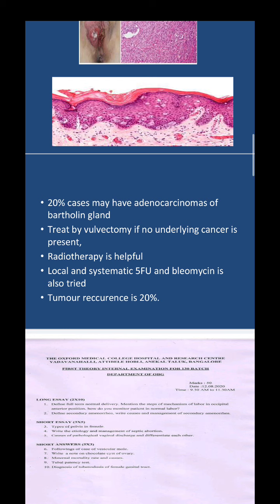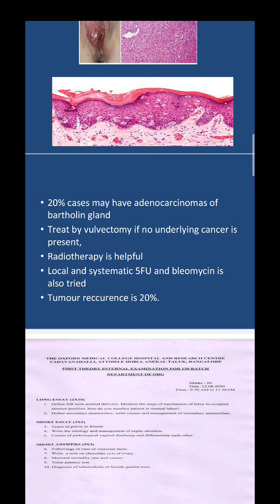Then along with that, you have to write the indications and contraindications and any other similar tests which are there. Those, if you mention the names, it is more than enough. But when they have just asked tubal patency test as a vague question, they have not mentioned anything specific, like say indications of tubal patency test, then you have to mention everything, but a single line will be enough for a 3 marker. For a 5 marker, if the same question comes, then you have to elaborate each and everything.